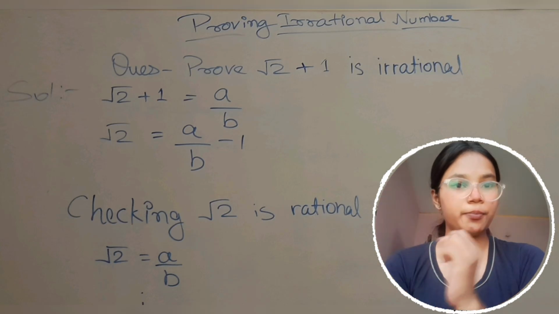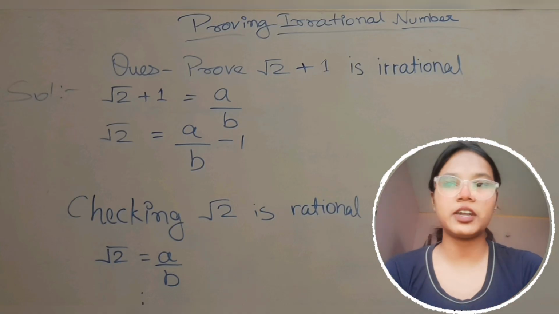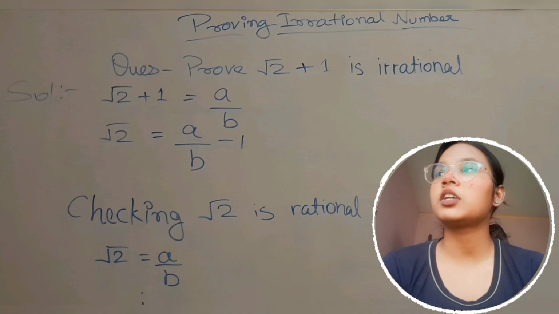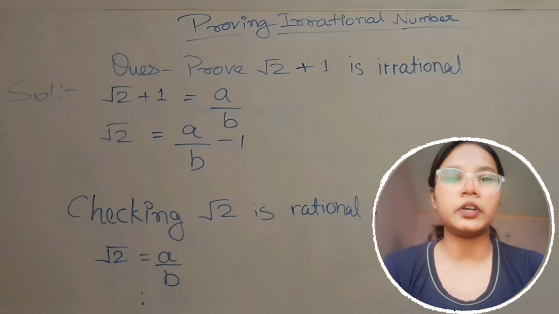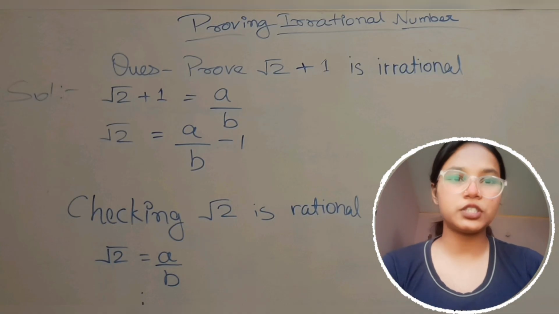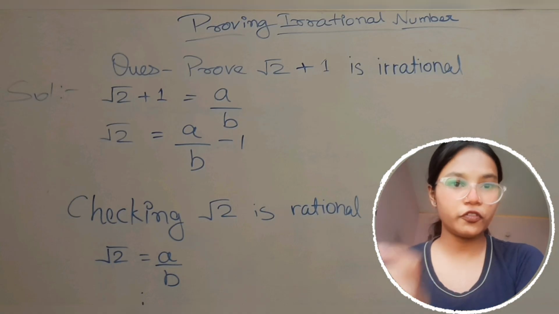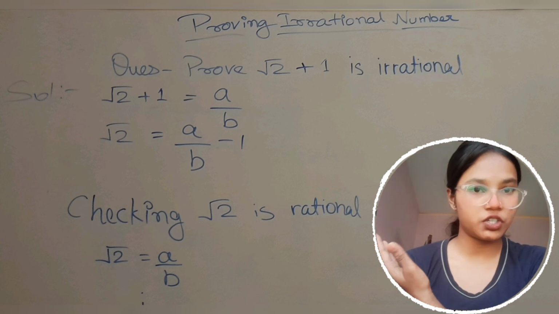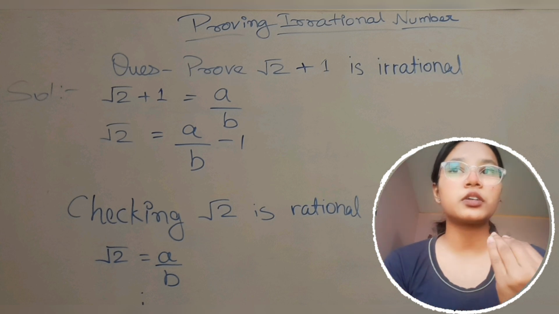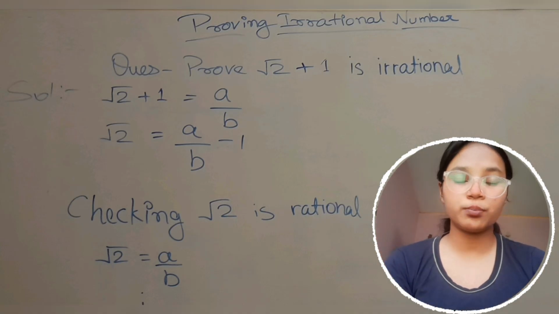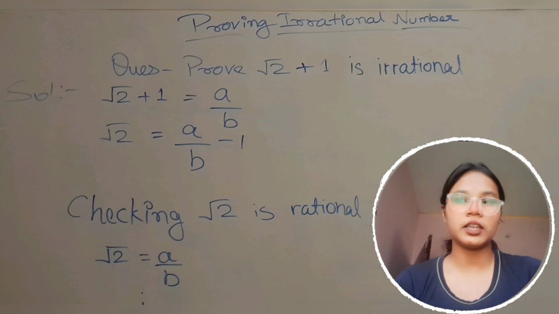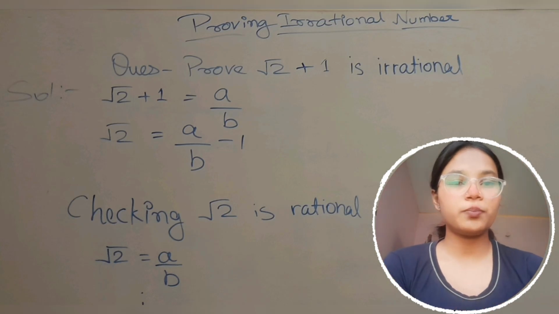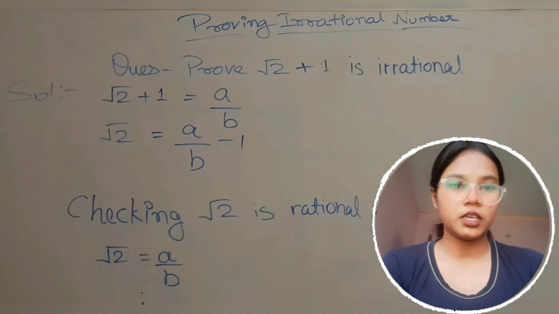So a question like this, under root n plus a. हम वेरिएबल की जगह कोई नंबर ले लेते हैं. We should take 2 and 1. So under root 2 plus 1, we have to prove under root 2 plus 1 is irrational, as you see the question here. So the question is: prove that under root 2 plus 1 is irrational. So we let that, yeah, you're right, it is rational. Okay, so we write that under root 2 plus 1 is equal to a upon b.